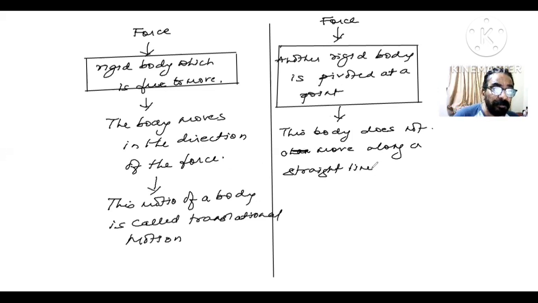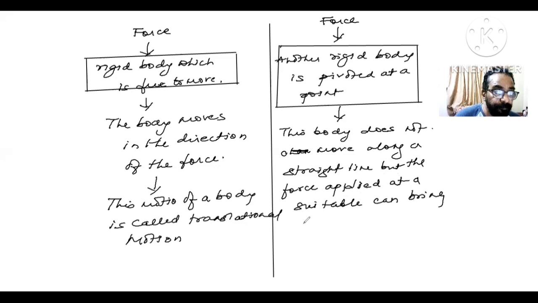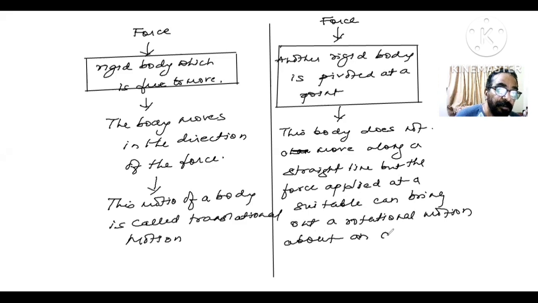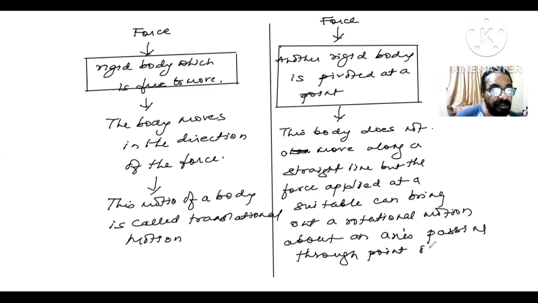The force applied at a suitable point can bring out a rotational motion about an axis passing through the point of pivot, okay?